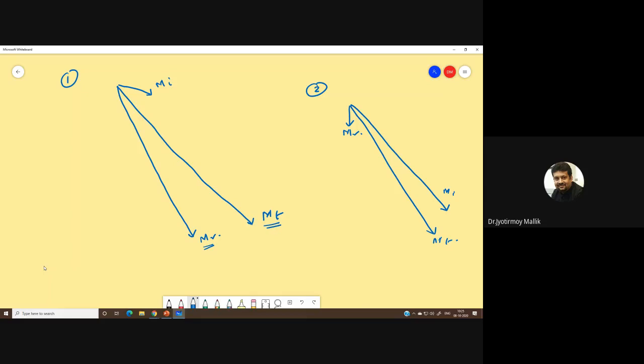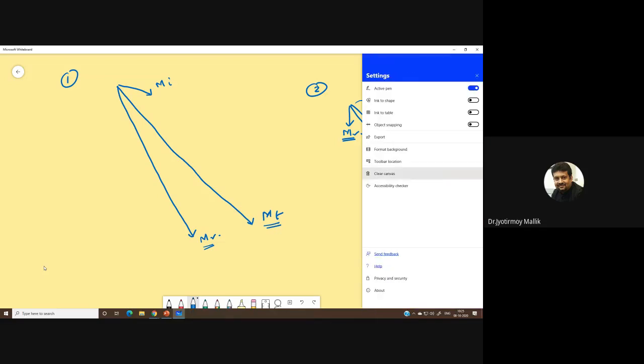If I want to work with remanent magnetization, I have to demagnetize my sample so much that I can get rid of the induced magnetization completely, because compared to MR, MI is fairly large.